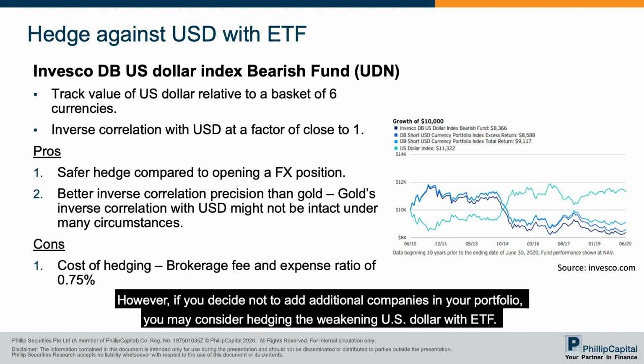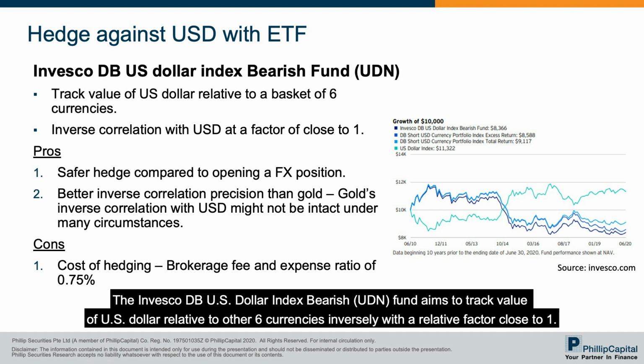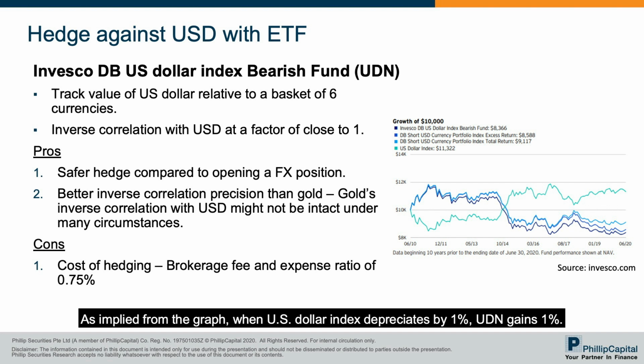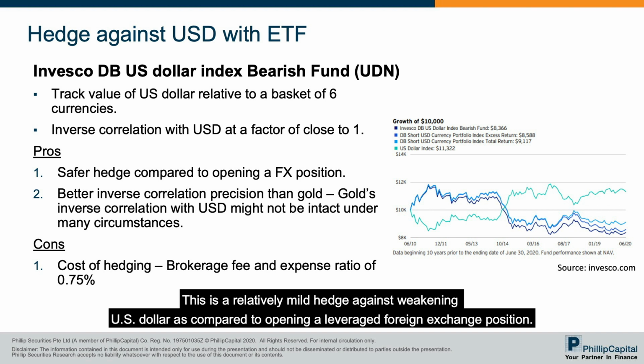However, if you decide not to add additional companies in your portfolio, you may consider hedging the weakening US dollar with an ETF. The Invesco DB US Dollar Index Bearish Fund aims to track the value of the US dollar relative to six other currencies inversely with a relative factor close to 1. As implied from the graph, when the US dollar index depreciates by 1%, UDN gains 1%. This is a relatively mild hedge against a weakening US dollar as compared to opening a leveraged foreign exchange position.